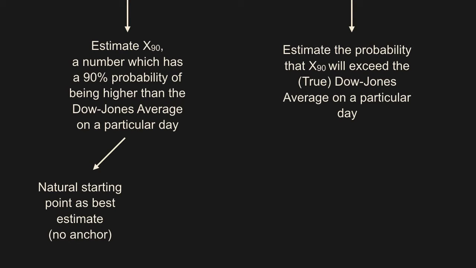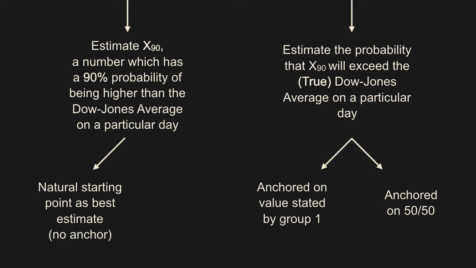In the second procedure, participants in the second group were instructed to estimate the probability that the x90 value estimated by group 1 will exceed the true Dow Jones average on a particular day. In this case, the participant may be anchored on the value stated in the question, or anchored on the value stated by group 1, or anchored on 50-50 odds, which is a natural starting point in the estimation of likelihood. In contrast to their formally equivalent nature, procedure 2 should yield less extreme odds compared to procedure 1, and we will illustrate this in the following slides.